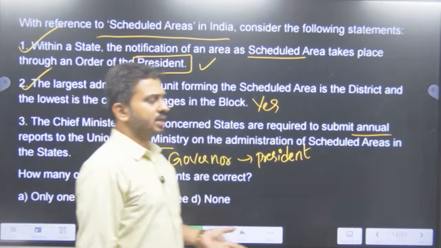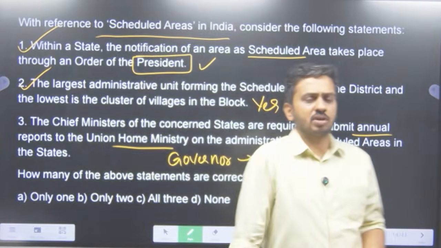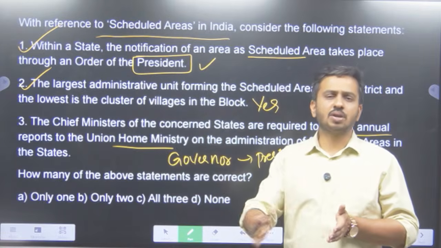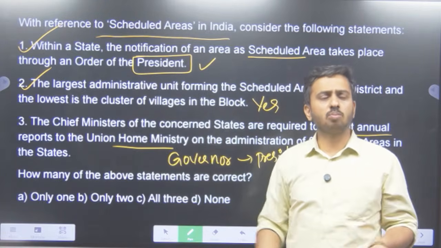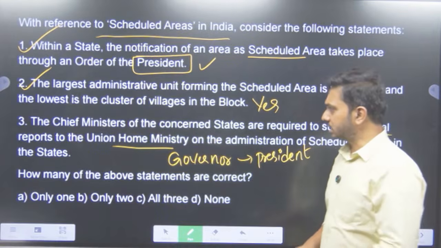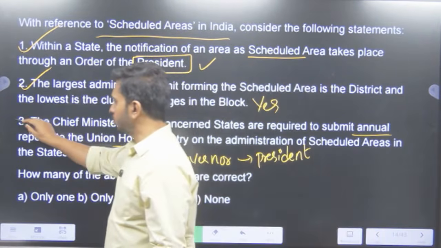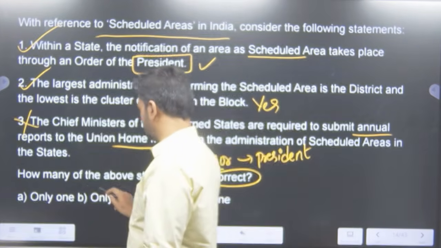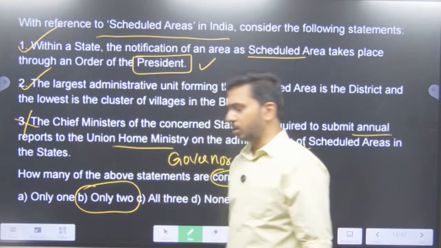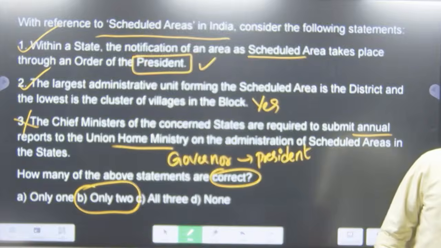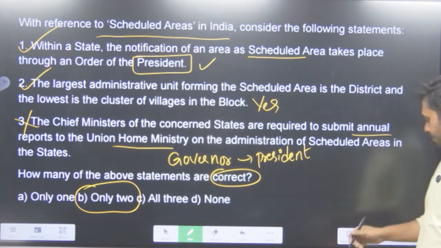Now, the President will receive information from the governor saying that the improvement has come in or improvement has not come in. These are the roadblocks, etc. So that report has to go there. So is the CM sending the report here? No. So how many statements of the above are correct? Only 2 are correct. Okay. So B is the answer here, not the CM, the governor. Yes, Vinit Kumar, correct.